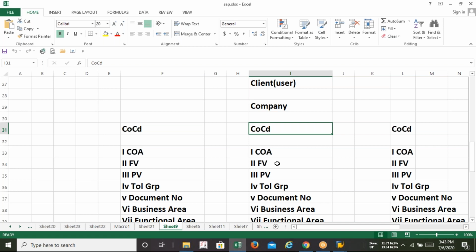My first question, or rather first suggestion, is that a company code has a single chart of accounts, single fiscal year variant, single posting variant, single tolerance group, and so on. Can I say a single chart of accounts can be assigned to multiple company codes?